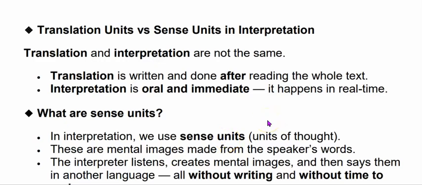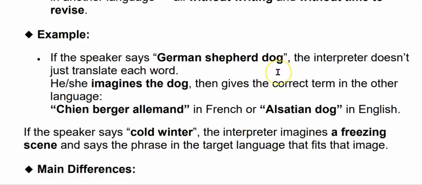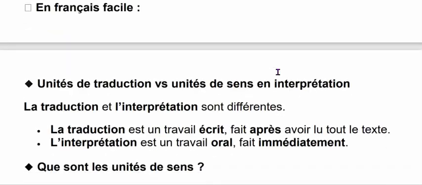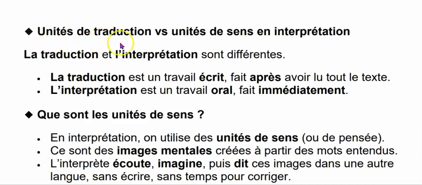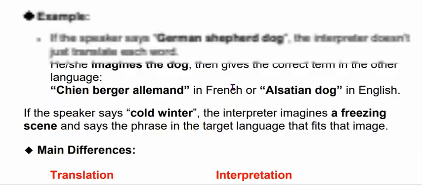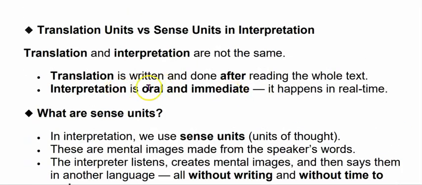There's a small part which is: what is the difference between translation units and units of interpretation? Because this is book 3, we have to do it in French also. Unité de traduction versus unité de sens et interprétation. We'll first do it in English and we'll do it in French later.